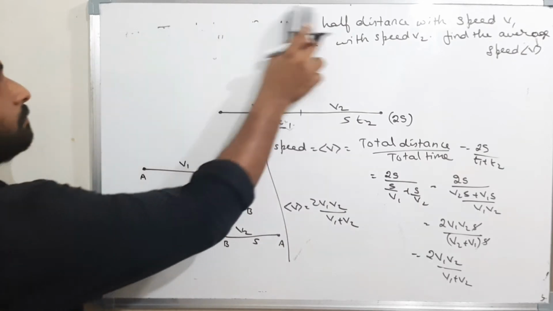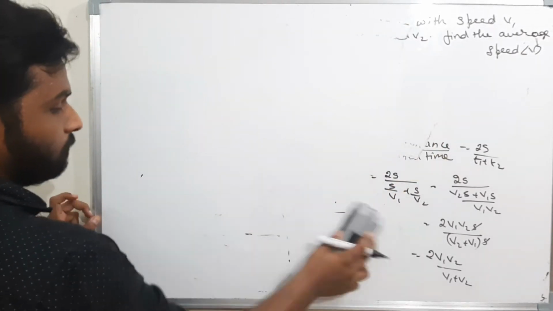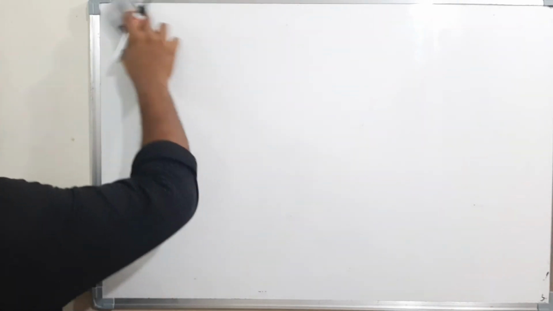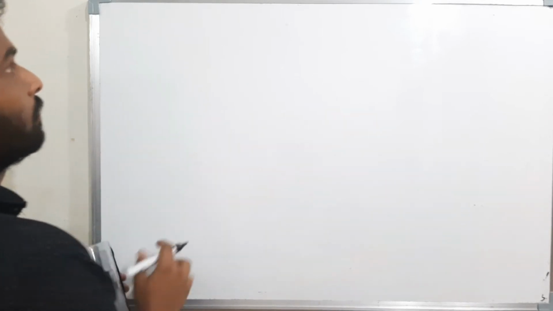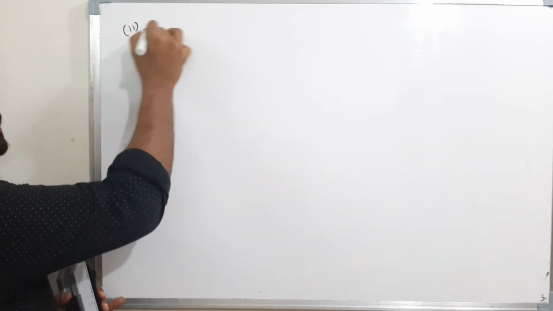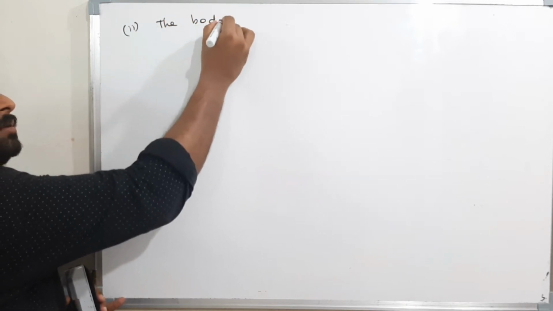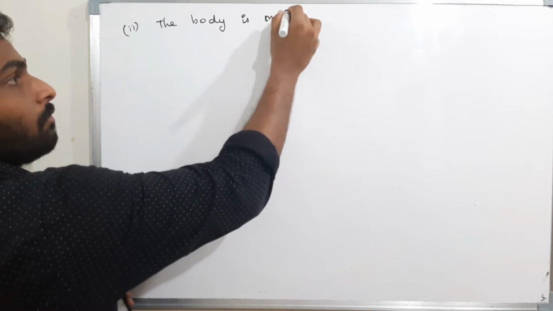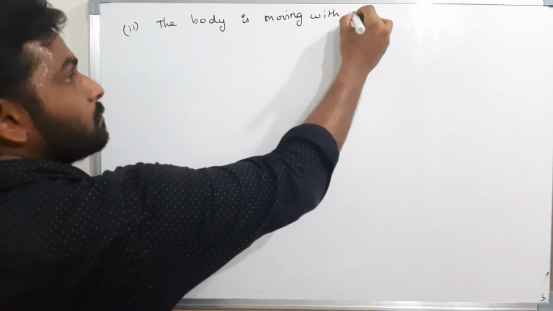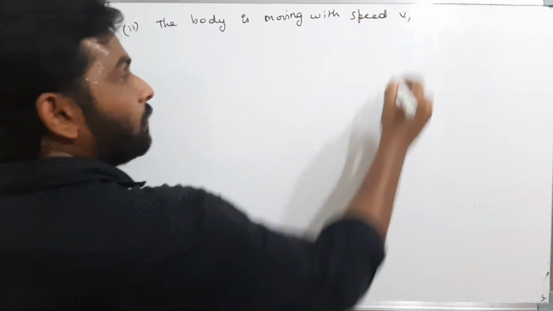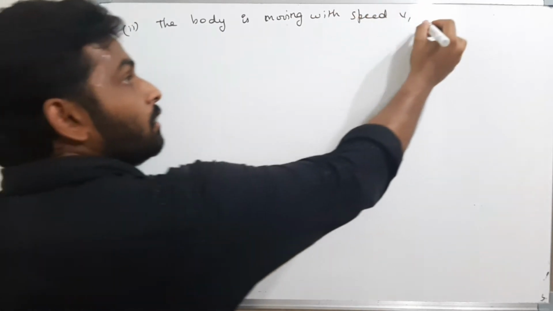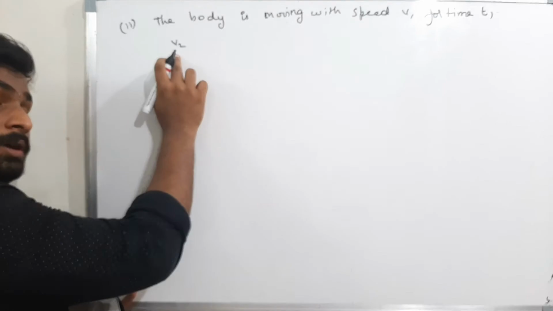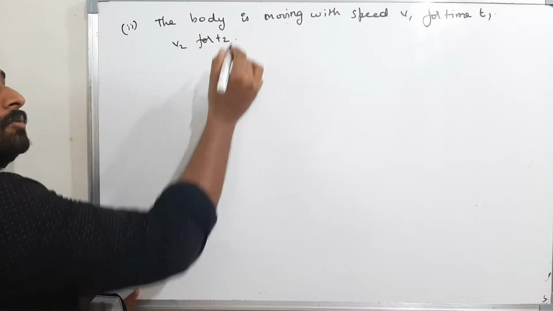Now we'll see one more question. Okay, now the body is moving with speed v1 for time t1 and v2 for time t2.